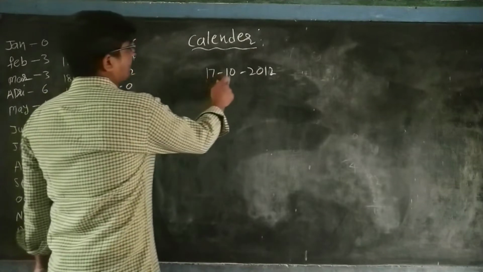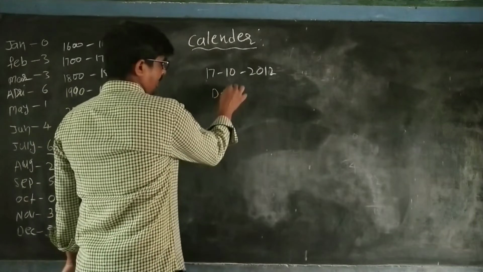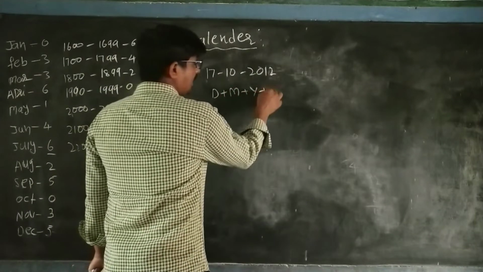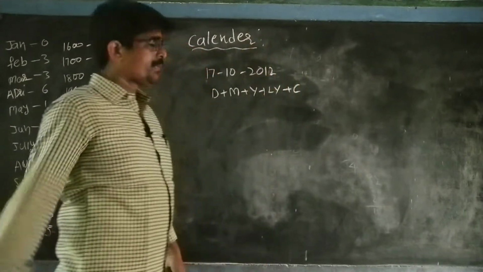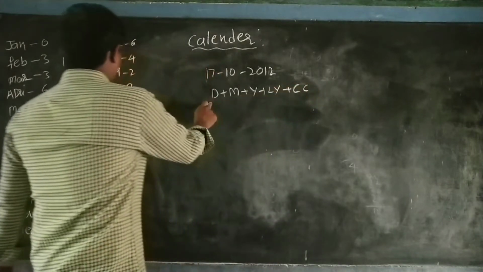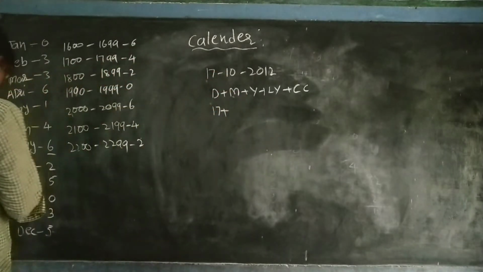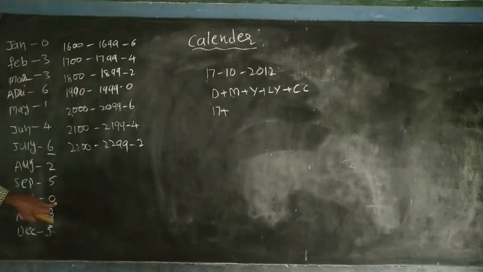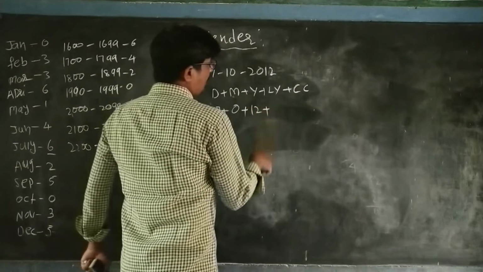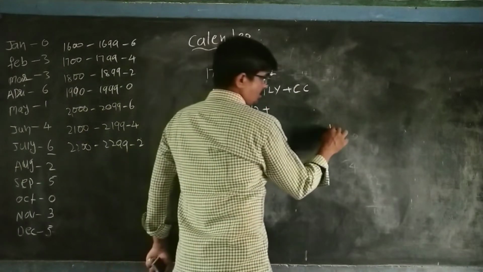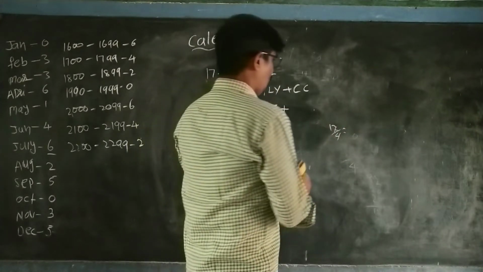Date 17/10/2012, which day is this? Simple. Already we have the date, month code, years, leap years, and century code. So the date, how many days? 17. Plus the month, the 10th month. What is the 10th month code here? October is 0. Simply write 0. How many years? 12 years. How many leap years? Just 12 by 4, that is equal to 3. 3 leap years, plus the century code.